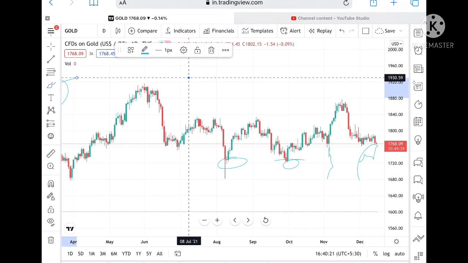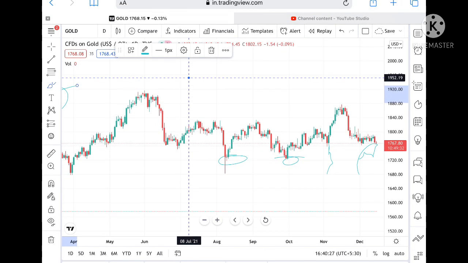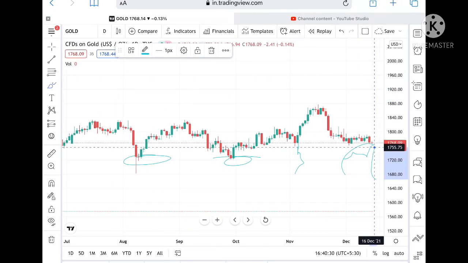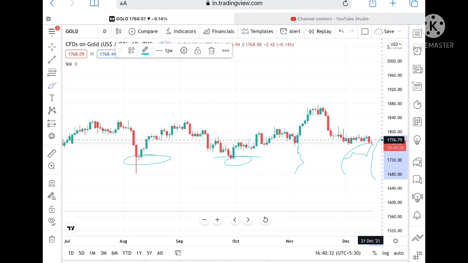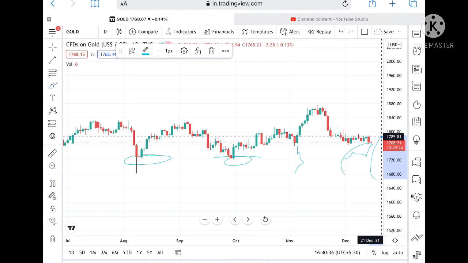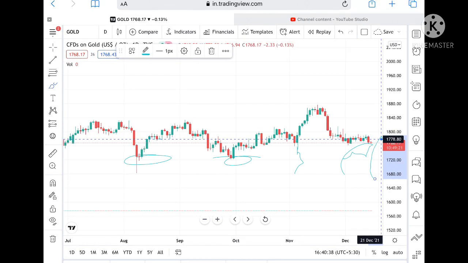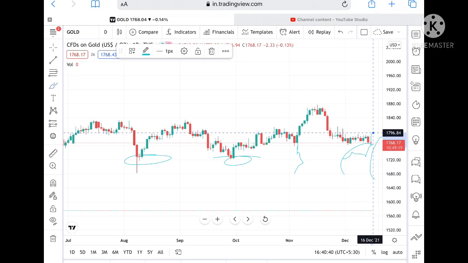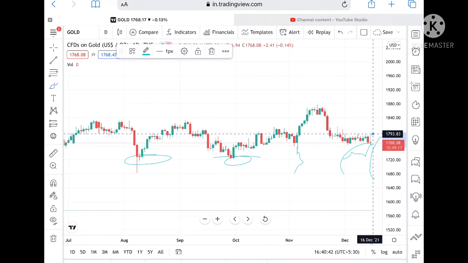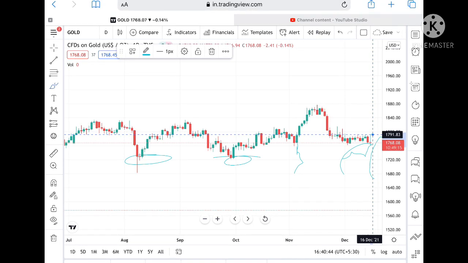Okay, suppose the price sustains this level, then the probability is high it can go and touch a level of 1774, and if the price sustains above this level, then we can see it can go and touch a level of 1782, and if the price sustains above this level, then yes, the probability is very high it can go and touch a level of 1791.